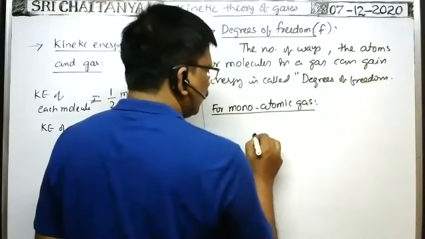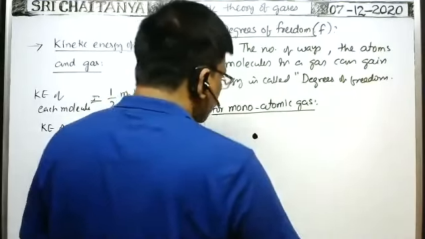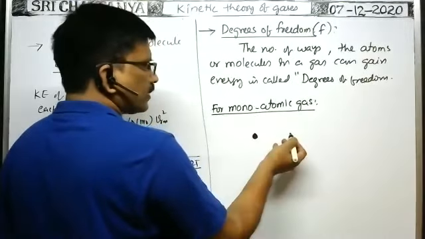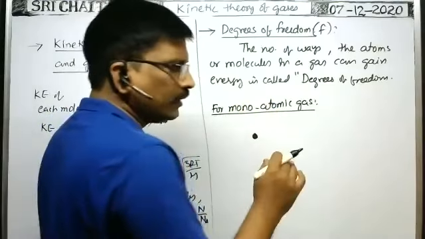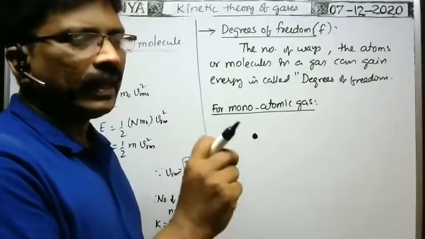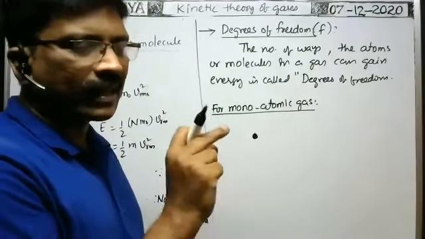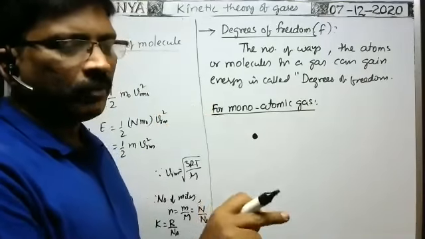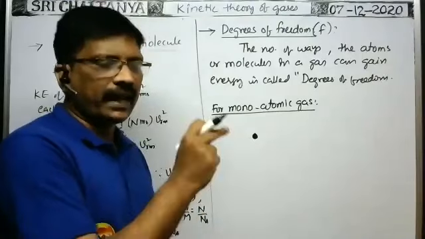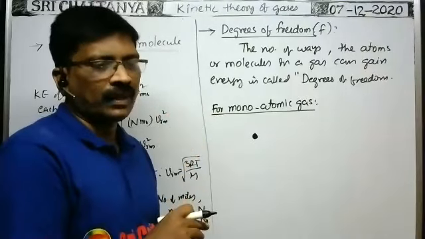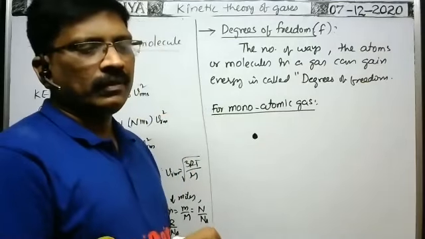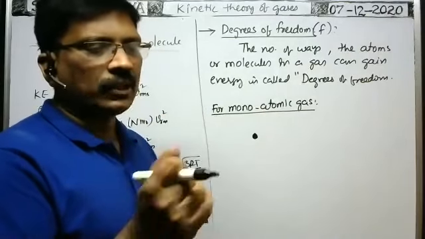Whenever that atom travels in a space, it has components of velocity along the x-axis, along the y-axis, along the z-axis. Because of its speed along the x-axis, Vx, it gains kinetic energy along the x-axis. Because of its speed component along the y-axis, it gains kinetic energy along the y-axis and along the z-axis. That means this atom gains energy in three different ways: due to motion along the x-axis, y-axis, and z-axis.